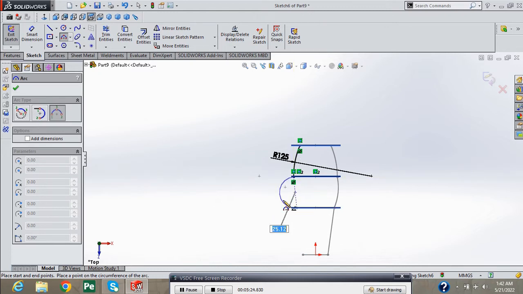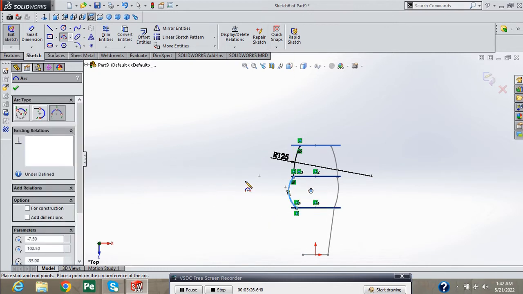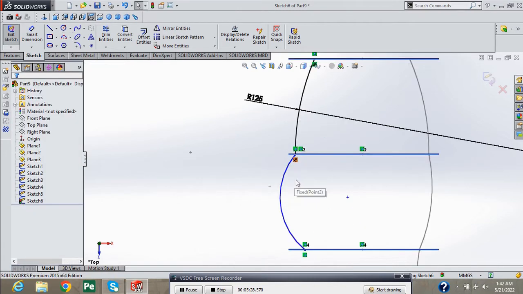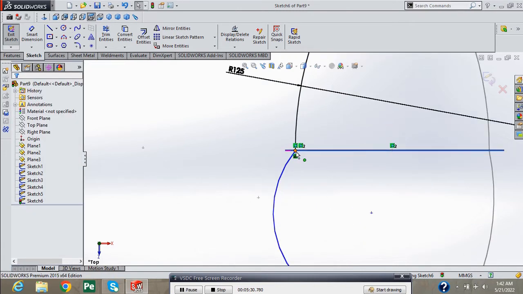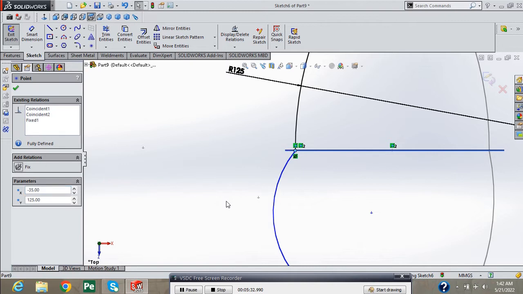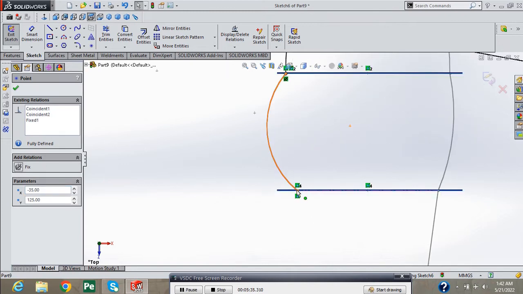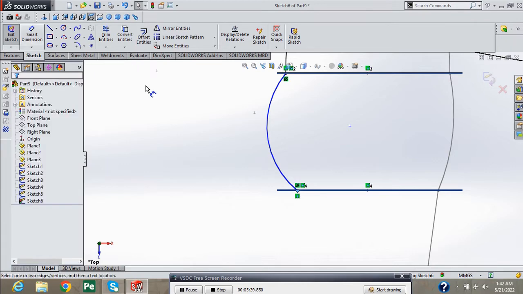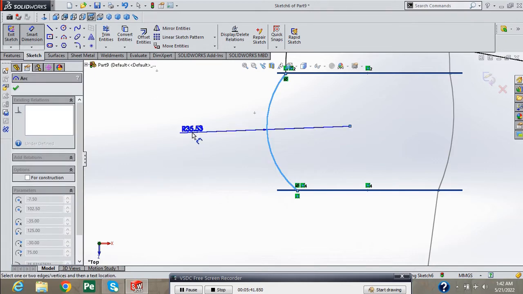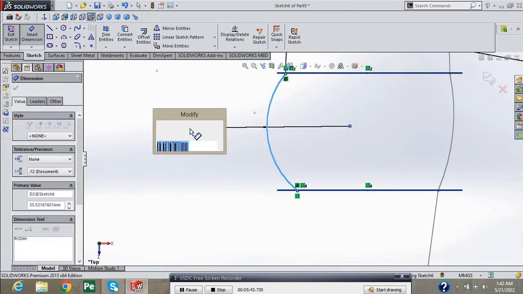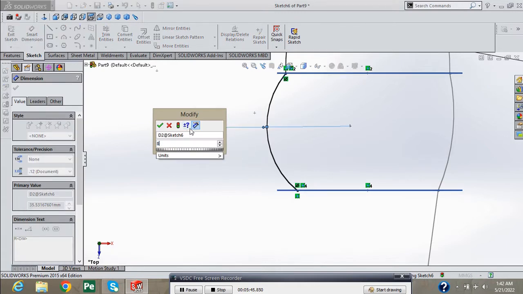Draw here a 3-point arc. Select this point of arc and press fix button. Again, select this point of arc and press fix button. Provide 85 mm dimension to this arc.